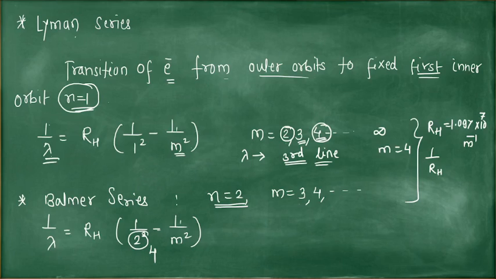So we always require this type of value, and this is almost equal to 911 Angstrom, or you can take this value like this or like this also, but these are in Angstrom, and 1 Angstrom is equal to 10^-10 meter.